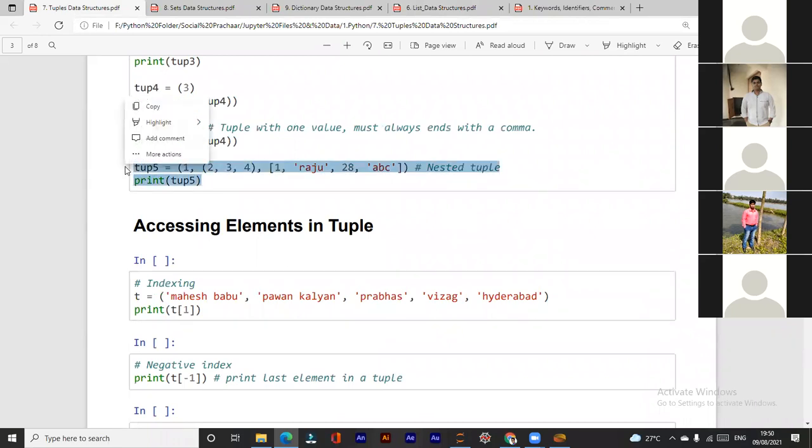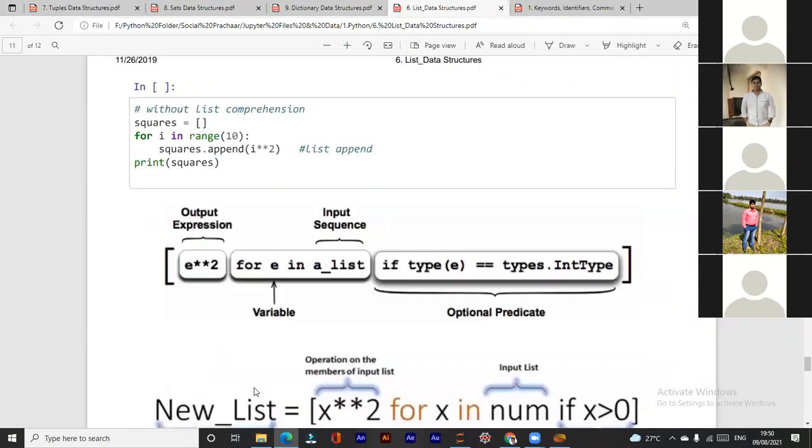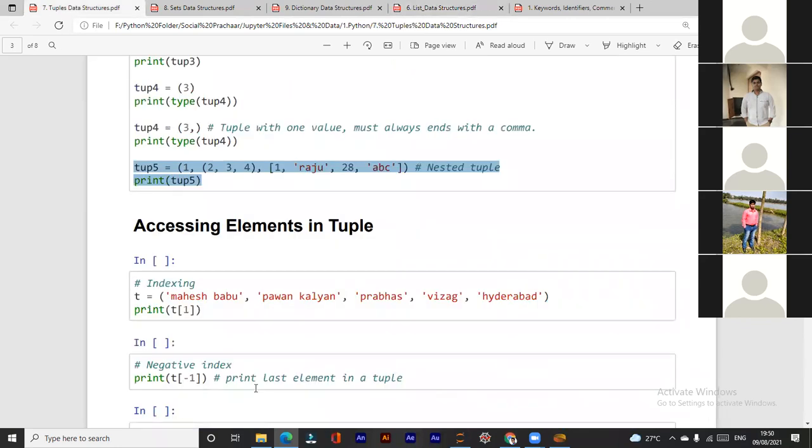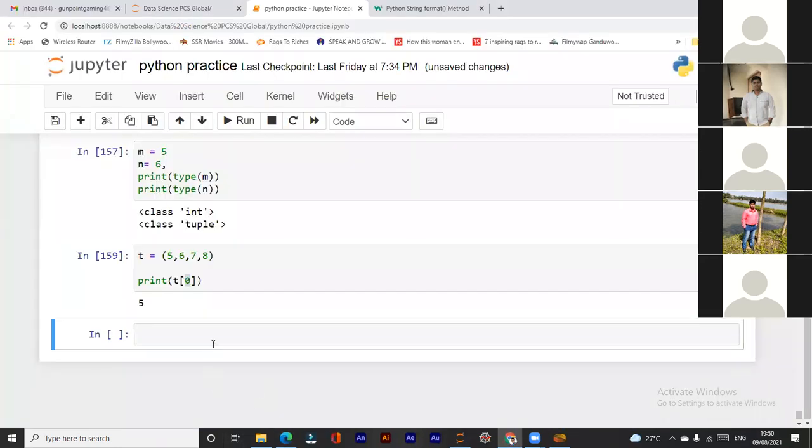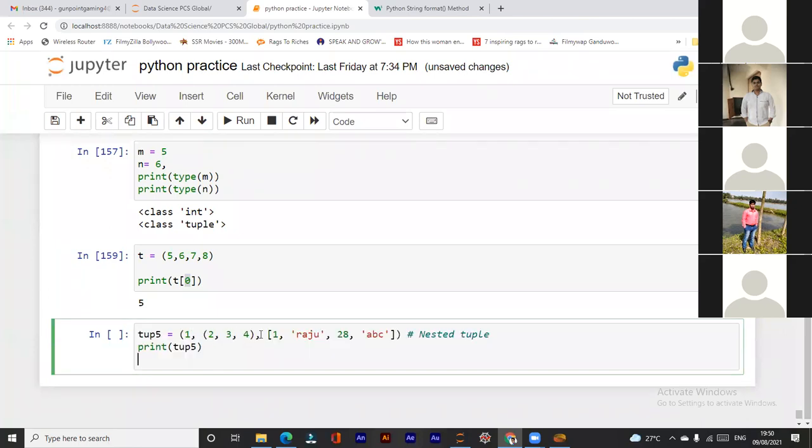List within a tuple. Okay. Now see, here the tuple name is tup5, and I have elements 1, then this is a tuple. Okay, a tuple within a tuple. This is a tuple within a tuple, and I have a list within a tuple. So this is called a nested tuple, and we can have this also. Okay, it's valid.